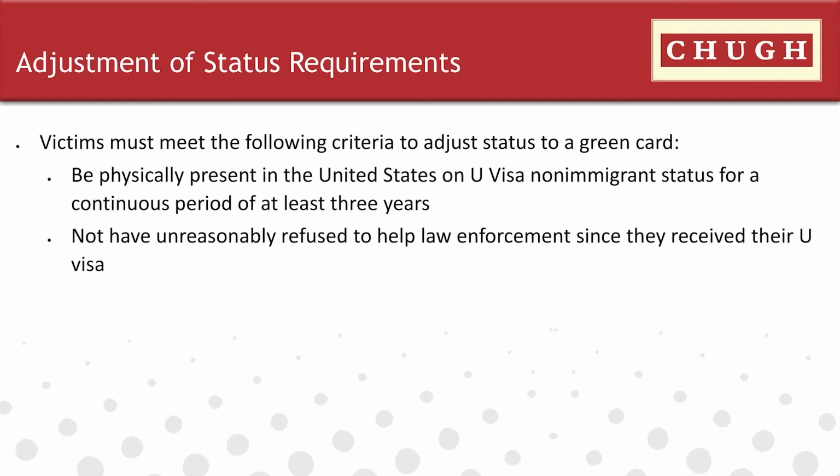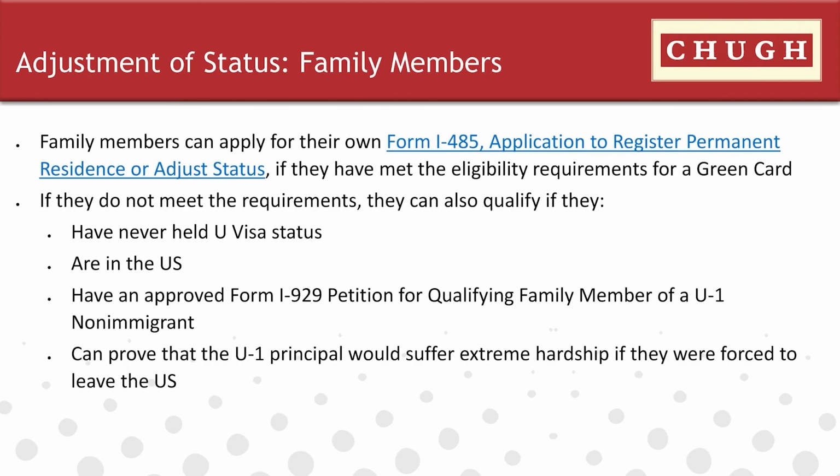U visa applicants can also adjust status. They must have been physically present in the US in U visa status for a continuous period of at least 3 years. They must not have unreasonably refused to provide assistance to law enforcement. Their family members are also eligible to apply for adjustment of status. The current processing time for U visas are approximately 56 months, and Nebraska Service Center also handles U visa adjudications.